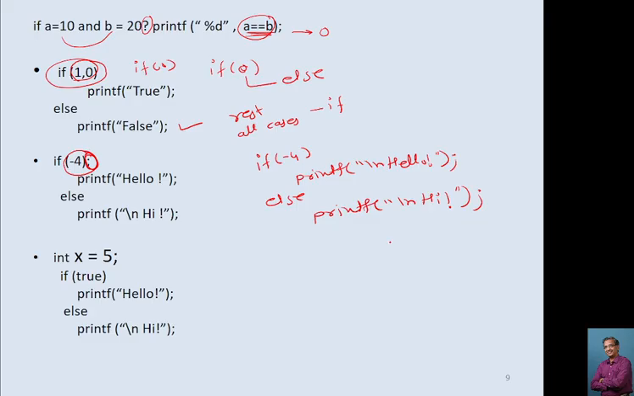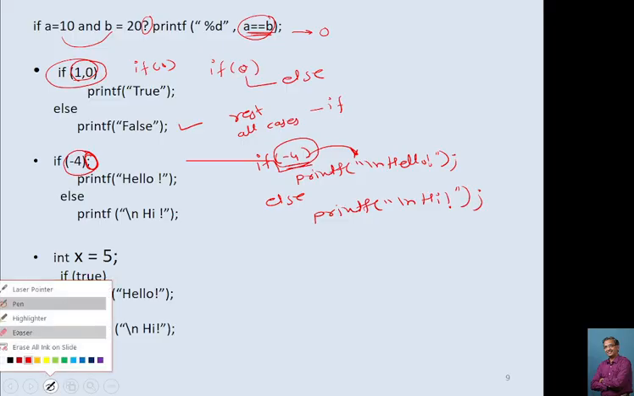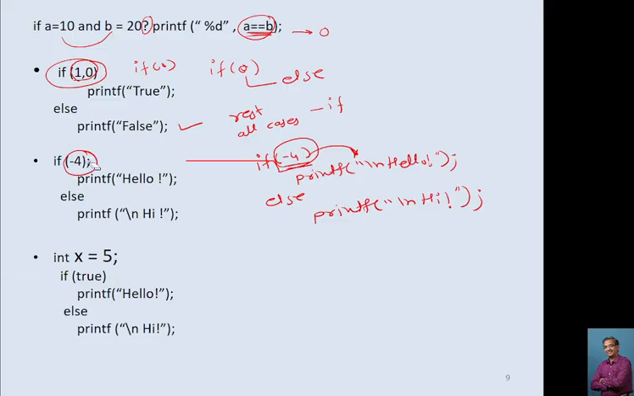Okay, so here if you check this, it is a -4. So when the compiler checks these brackets, if the brackets evaluate to 0, it will go to execute the else part. In all other cases it will execute the if part. Now here this is not 0, so it will give you hello. But if I take this, let me check where the eraser is. Okay, eraser, I will erase this.